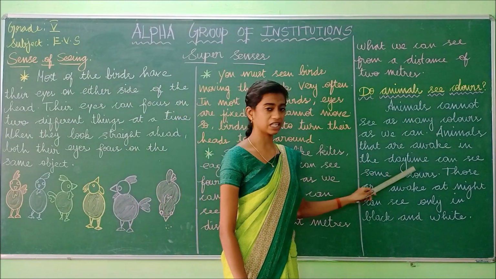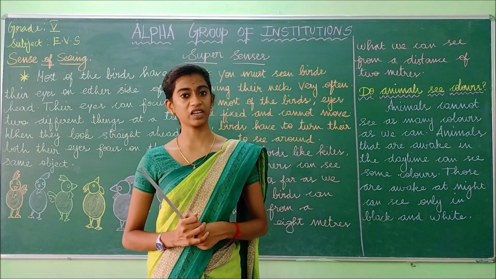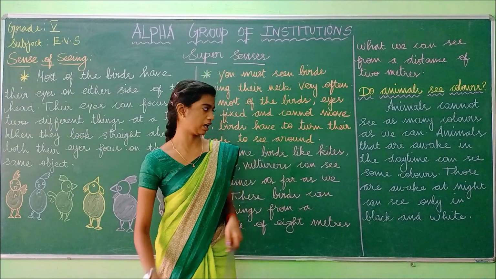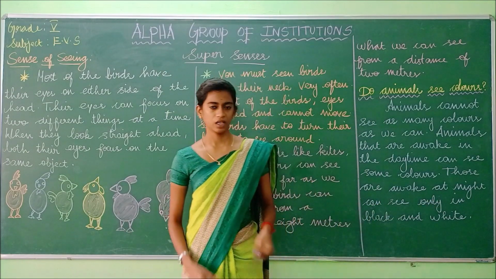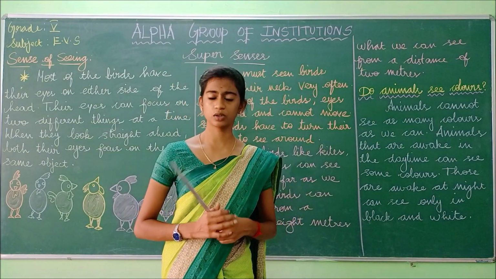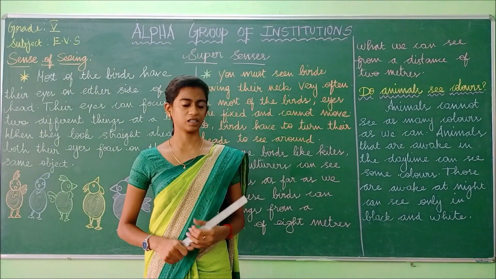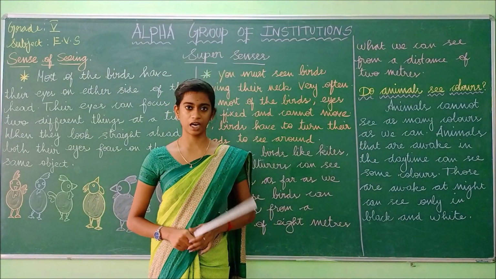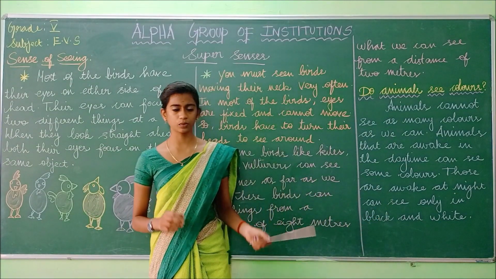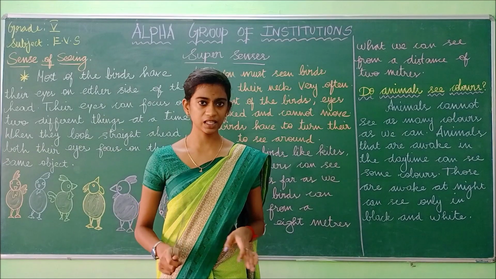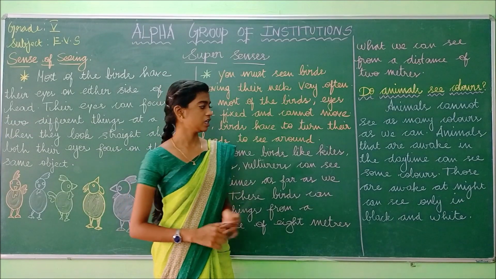Animals that are awake in the daytime can see some colors. So what has been said? Animals which are awake in the daytime can see only a few colors. Those that are awake at night can see only in black and white. Do animals stay awake at night? Yes, some animals are awake at night. Those animals can't see colors; they can see only in black and white. Those which are awake in the daytime can see some colors.